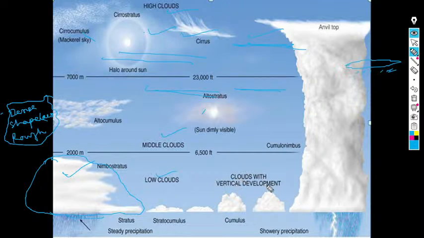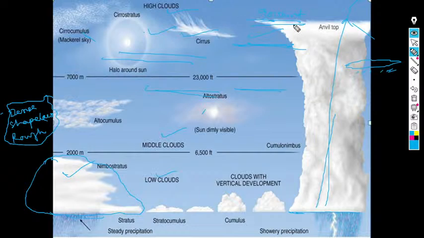Their inception or generation is from the lower level of the troposphere, but they usually go up high, from the ground level to the top, let's say the 9,000 meter level.